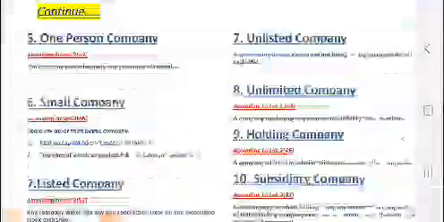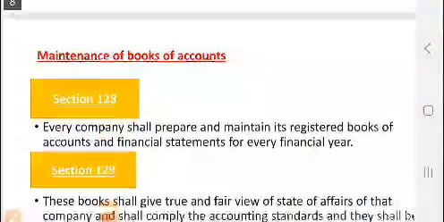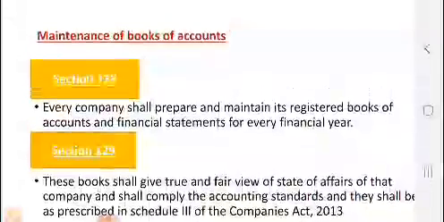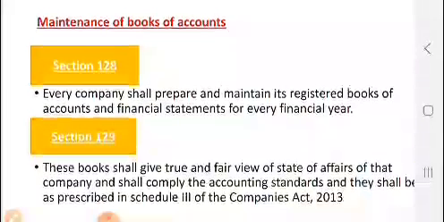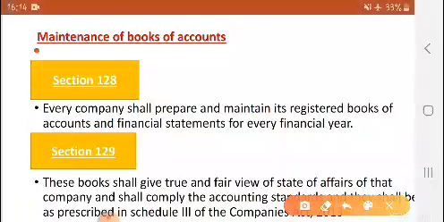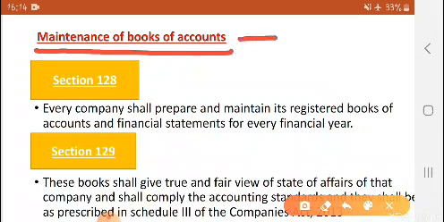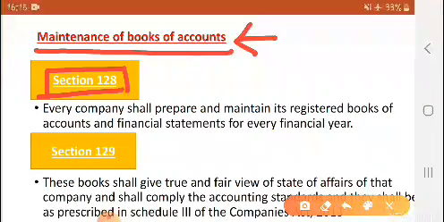So in total 10 types of companies we have discussed over here. And now let's move to the next point. In the next point we are going to discuss the main part, that is books of accounts. Which books of accounts are maintained by the company? It is also given in the law. Which section? Section 128 and section 129. It is saying something about maintenance of books of accounts.